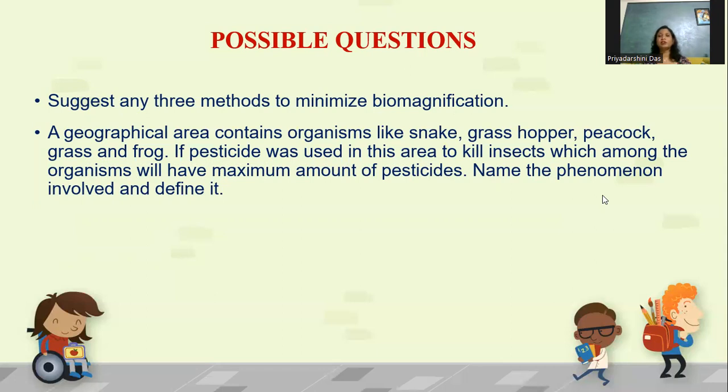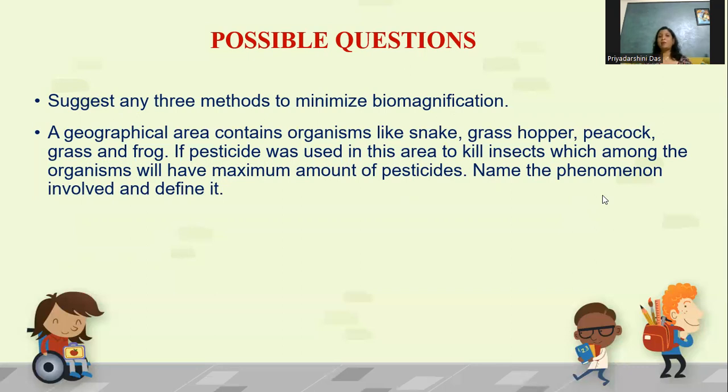If you analyze the question, you will find that the food chain starts from grass, first trophic level, then grasshopper, second trophic level, then frog, third trophic level, snake, fourth trophic level, and the tertiary consumer is peacock, who occupies the highest position in this particular food chain.